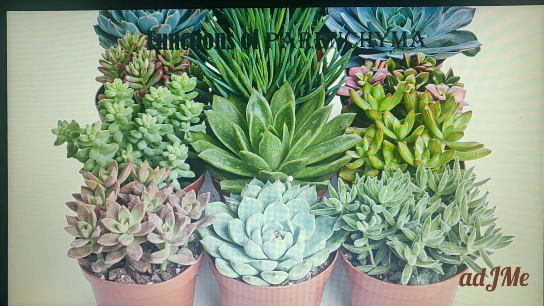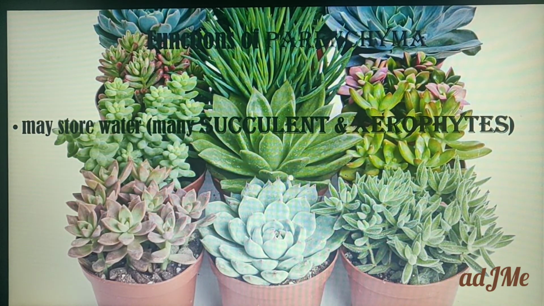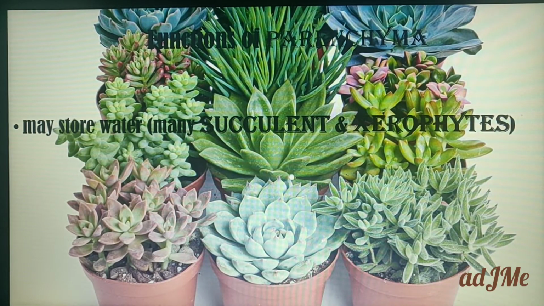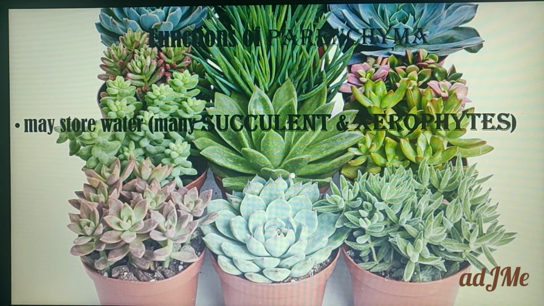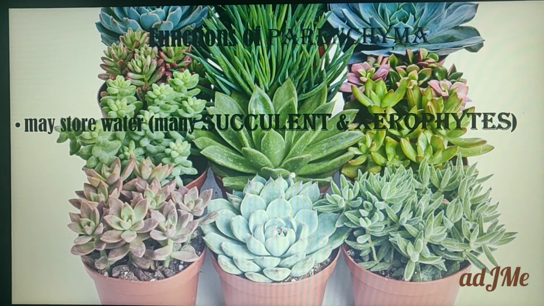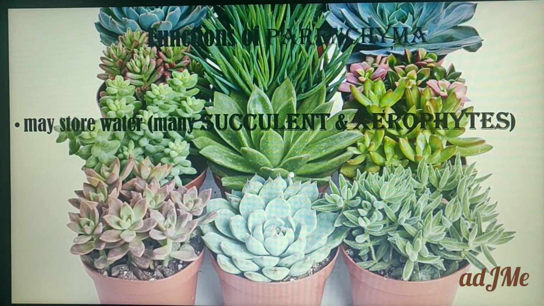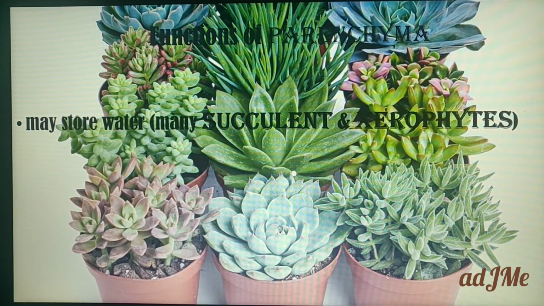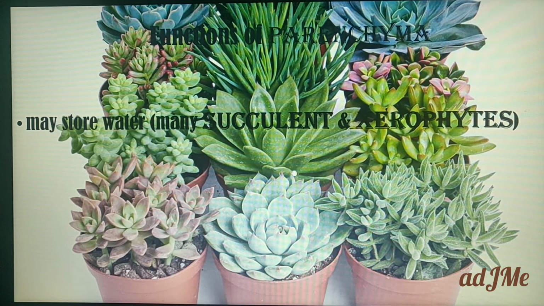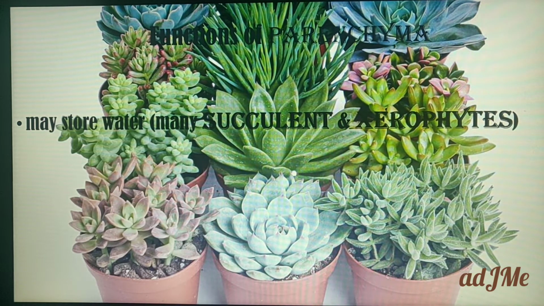So now let us learn one by one. First, they store water. Parenchyma cells are involved in storing water, especially in succulents and xerophytes. So you know what xerophytes are: plants that live in dry areas or deserts. In xerophytes the leaves are absent, and since there is a lack of water, the stem will be stouter.